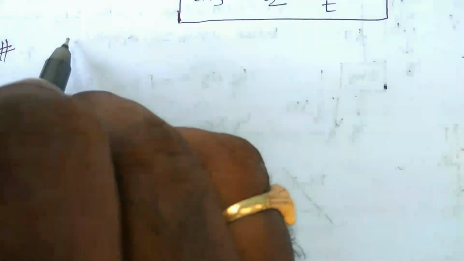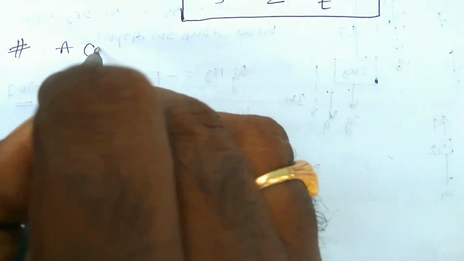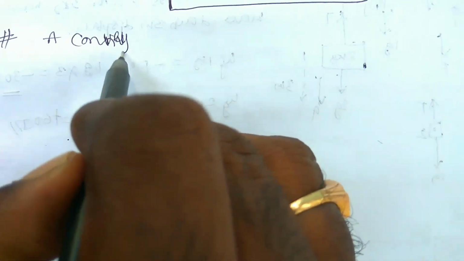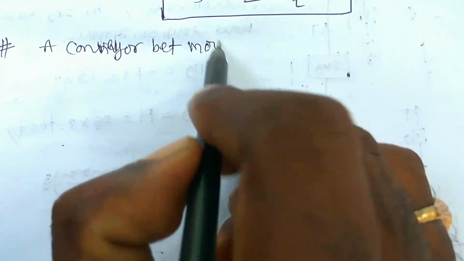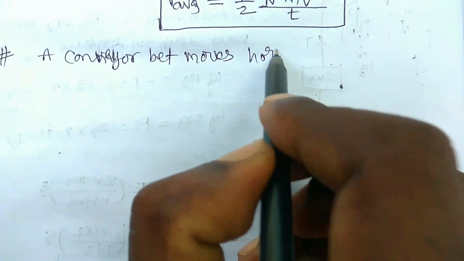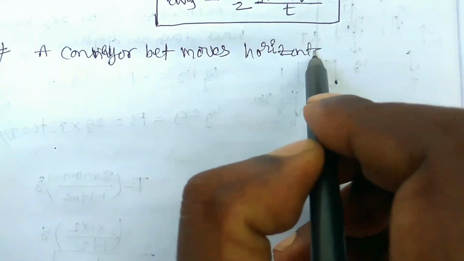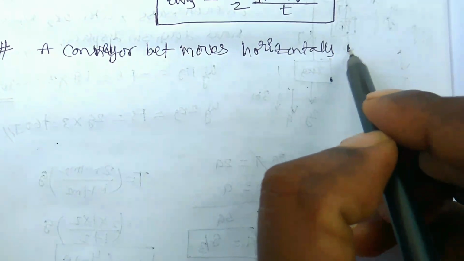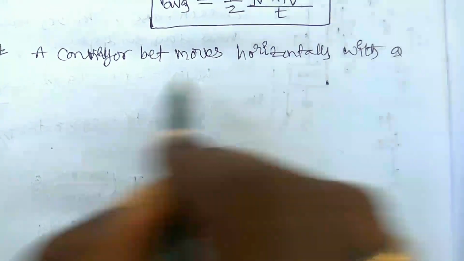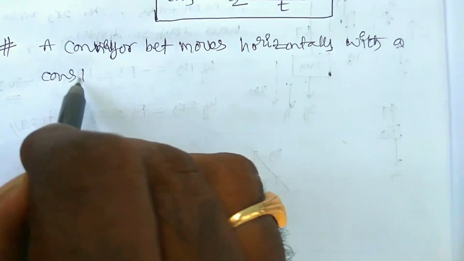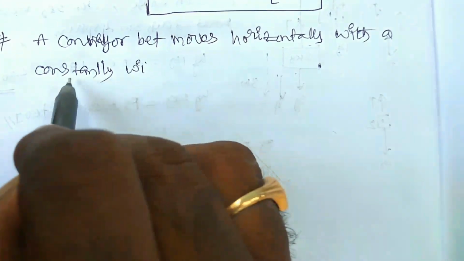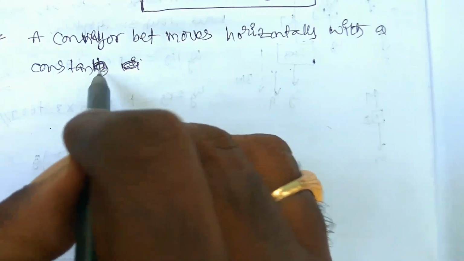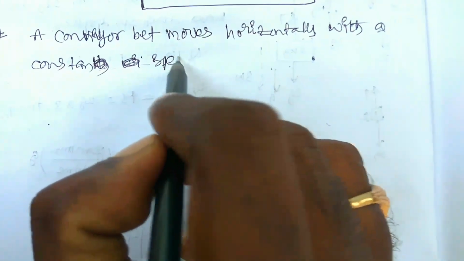The next one: a conveyor belt moves horizontally with a constant speed v.